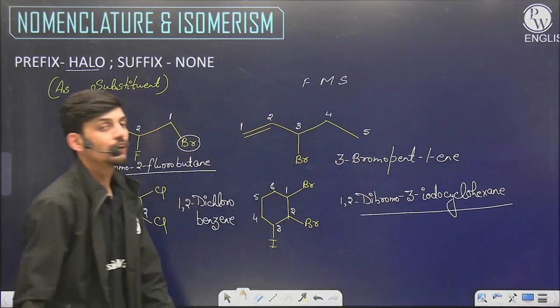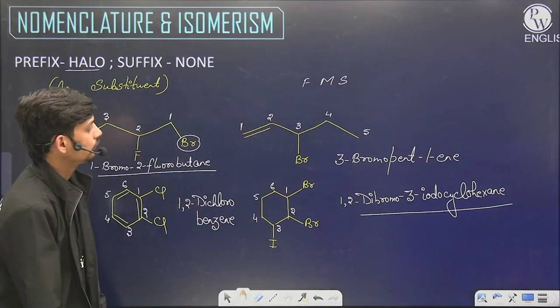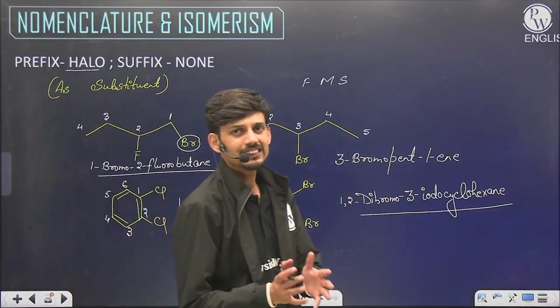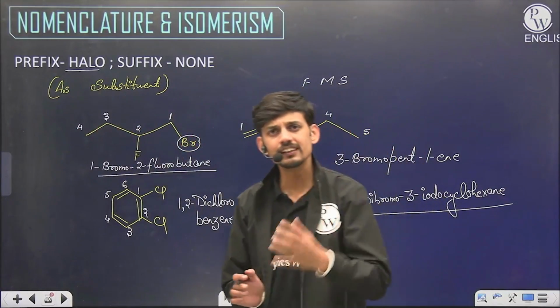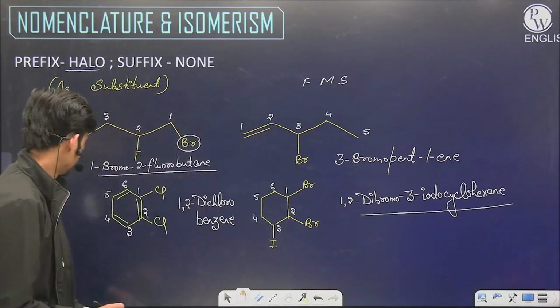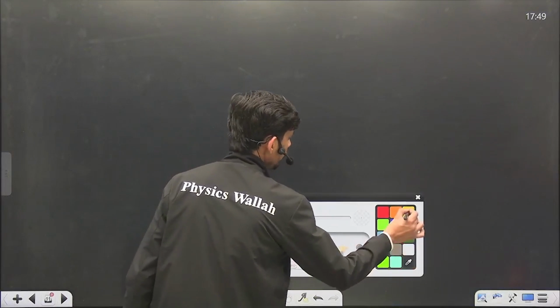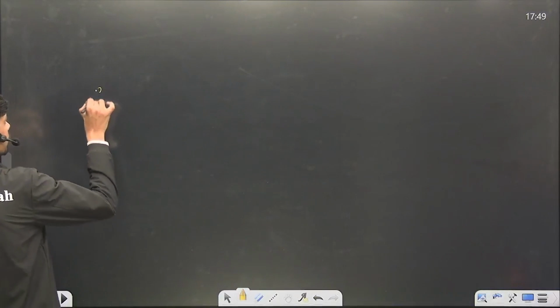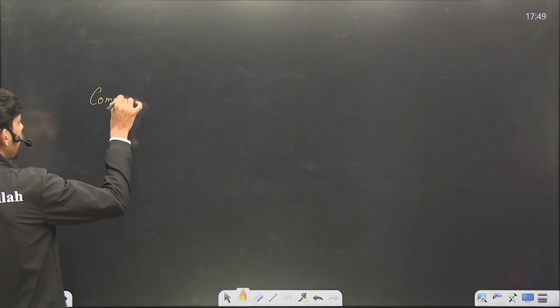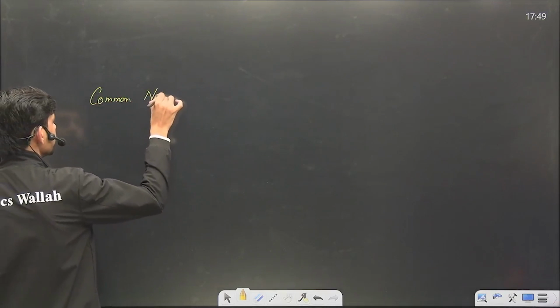So this would be the IUPAC name of this last halogenated hydrocarbon. So this is a basic introduction for IUPAC naming. The rest we can learn from GOC 1. And now, we also have to study two cases of common naming.